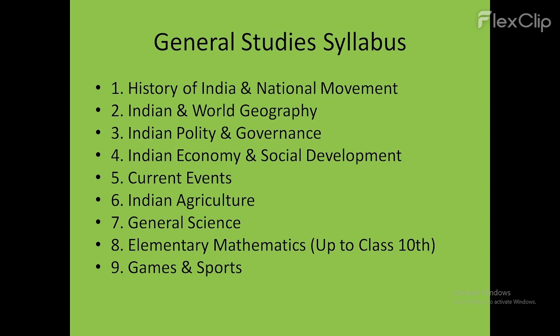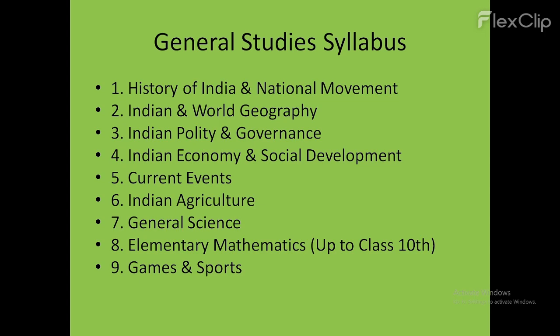So this is the syllabus of general studies in 9 units, and these 9 units will deal with different subjects falling in the category of general studies. Unit 1 deals with history of India and national movements.